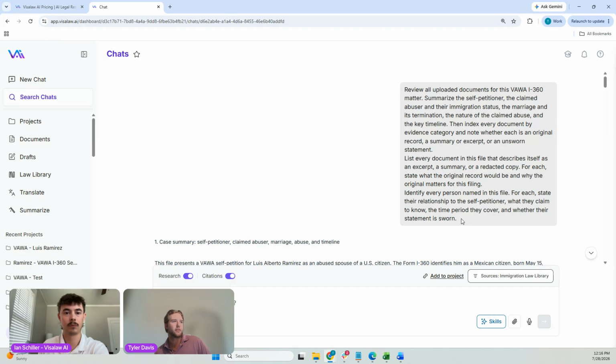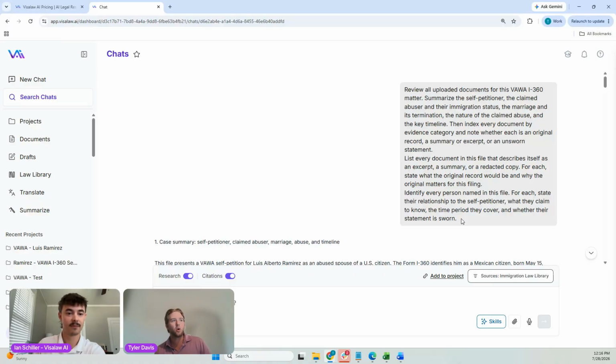So this prompt specifically is asking for the AI to review all uploaded documents for the VAWA matter, summarize the self-petitioner, the claimed abuser and their immigration status, the marriage and its termination, the nature of the claimed abuse, the key timeline, asking the system to also index every document by its category, and note whether each is an original record, a summary or expert, or an unsworn statement.